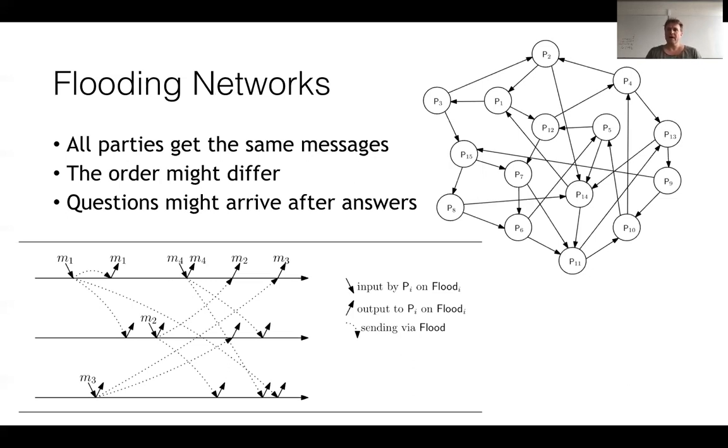So we're looking at flooding networks, as I said. So we imagine that messages travel in the following way. If P1 here wants to send a message to everybody, it will just send it to its two neighbors. And then they will pass it on to their two neighbors. P3 will pass it on to its two neighbors. You'll see that everyone has two neighbors in here, or two parties they're sending to, and the message spreads like that, which easily can give rise to a quite unorderly delivery, in particular if two parties are sending at the same time.